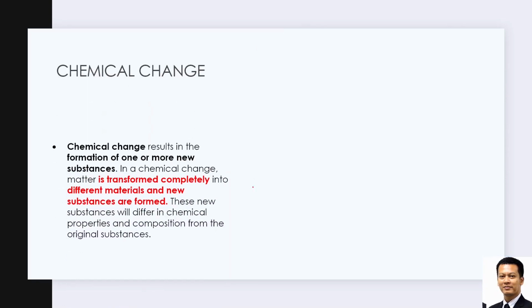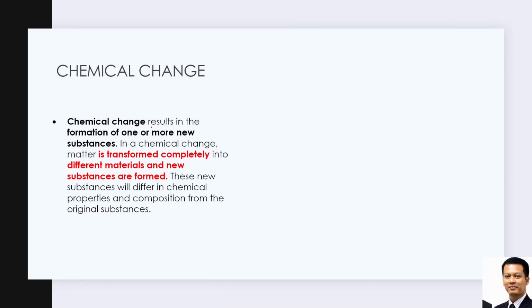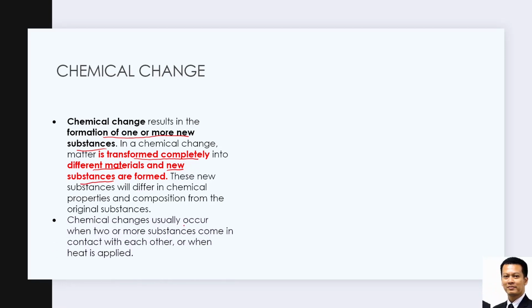What about chemical change? Chemical change results in the formation of one or more new substances. In chemical change, matter is transformed completely into different material and new substances are formed. Chemical change usually occurs when two or more substances come in contact with each other, or when heat is applied.